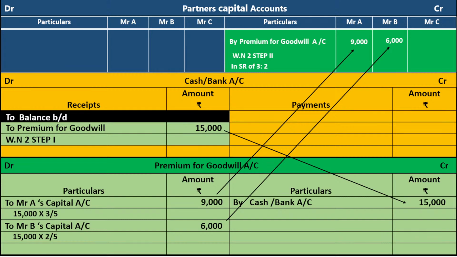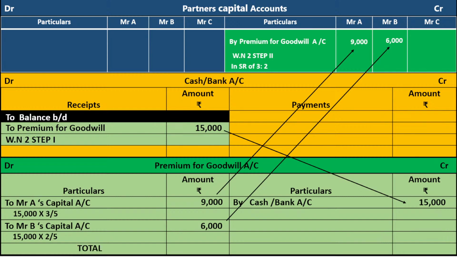So in the previous slide, I showed it separately: partners capital account, cash or bank account and premium for goodwill account on different slides. Now I merged all three accounts in one place. I think everybody understands it in a proper manner. So instead of writing the partners capital account, cash or bank account and premium for goodwill separately, you can write in a combined manner. Pause the video and note it down. Let us move on.